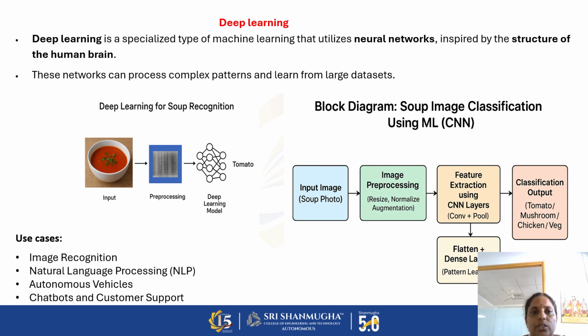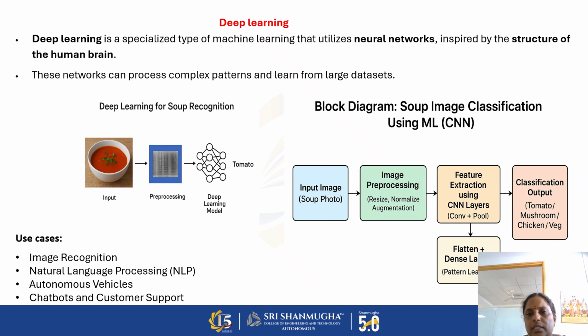Whereas in machine learning, we need to give the features for the classification. In deep learning, we give a large, enormous amount of input data sets. Based on that, it does pre-processing steps and uses algorithms for pre-processing. Then it goes to the deep learning models, and here each and every neuron will learn the features, for example, texture, size, color, and quantity, what the ingredients are. All these things are learned by the neurons. Then it will classify whether it is a tomato soup or mushroom soup or anything.